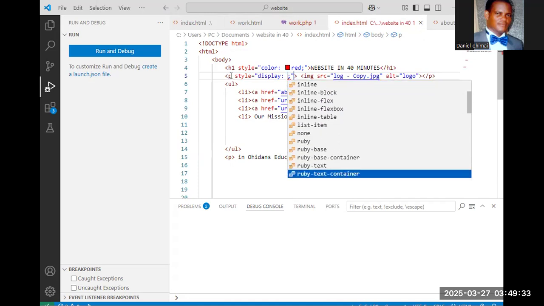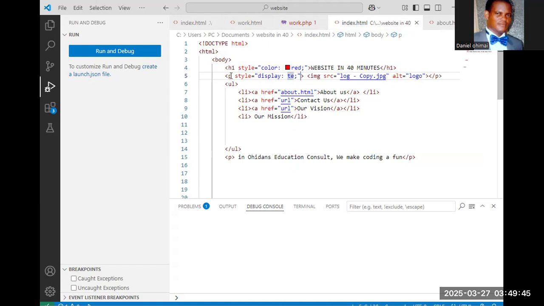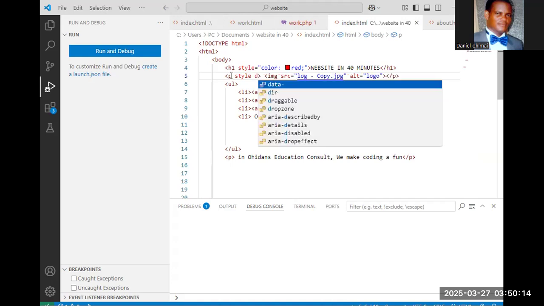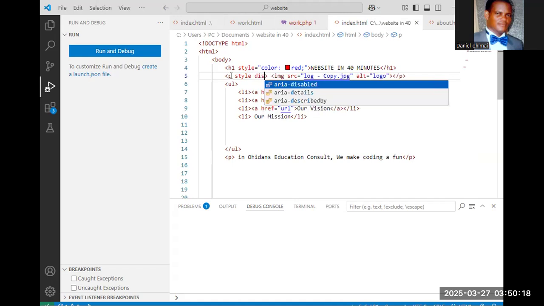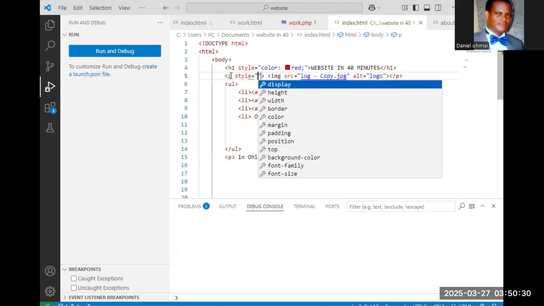So what am I looking for? I think I'm looking for text alignment. So I want text to align right.